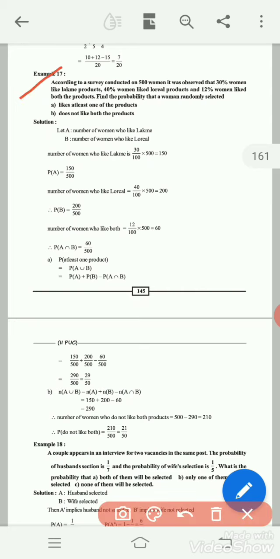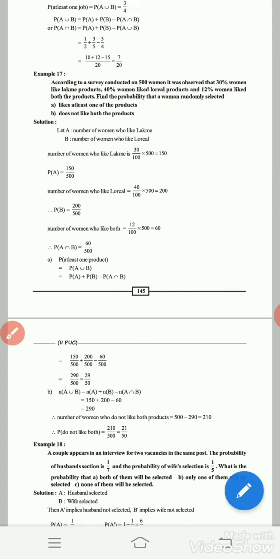According to a survey conducted on 500 women, it was observed that 30% of women like Lakme products, 40% of women like L'Oreal products, and 12% of women like both the products. Find the probability that a woman randomly selected, first one, likes at least one of the products, and does not like both the products. Okay, first write down the given data.